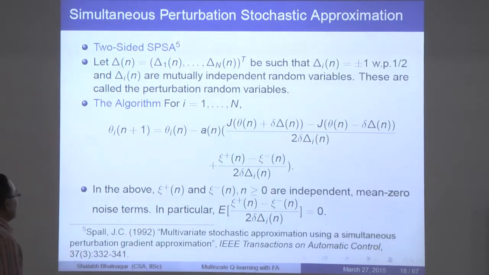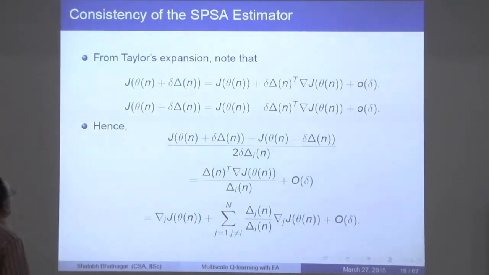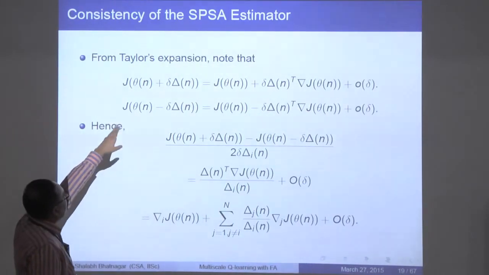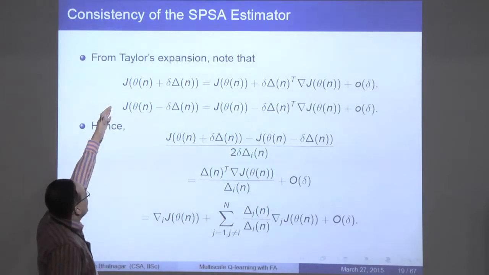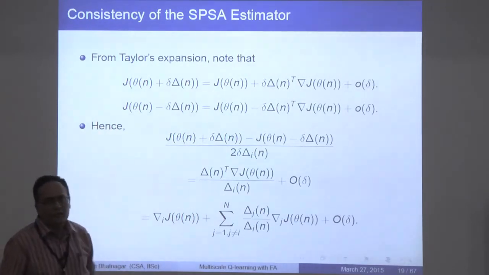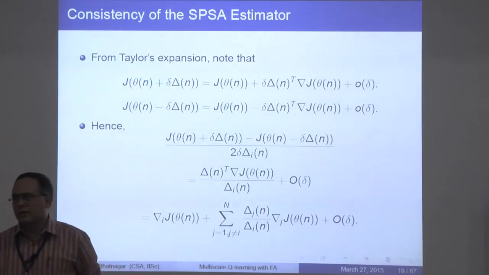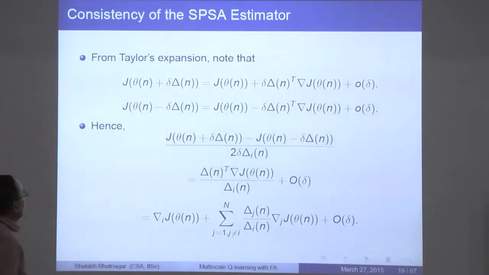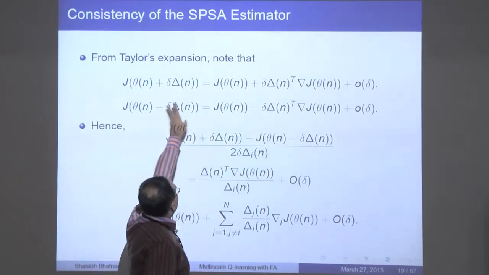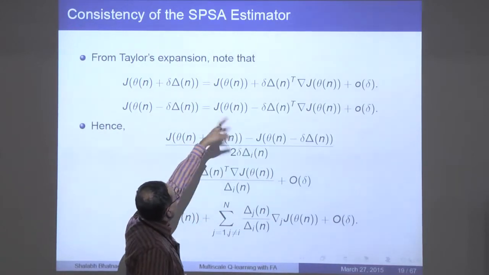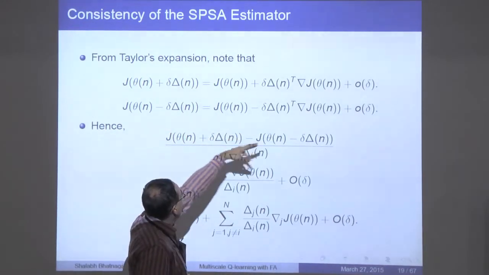Okay, so we still need to see why this works. The reason is the following. Let's say we take Taylor series expansions again of this quantity, J of theta n plus delta delta n, and J of theta n minus delta delta n, around the point theta n. So J of theta n plus delta delta n is the quantity on the right, and J of theta n minus delta delta n is this.